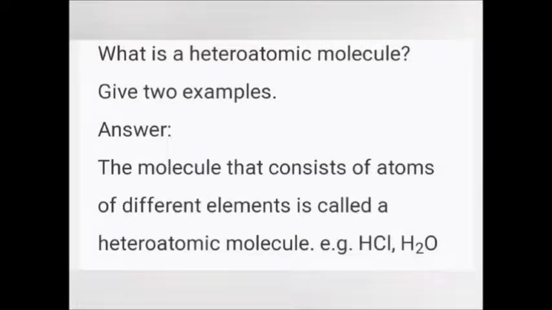What is heteroatomic molecule? Give 2 examples. The molecule that consists of atoms of different elements is called heteroatomic molecule. For example, hydrochloric acid and water. In H2O, there are 2 hydrogen and 1 oxygen. 2 different kinds of atoms, hydrogen and oxygen, present in water molecule. So it is an example for heteroatomic molecule.